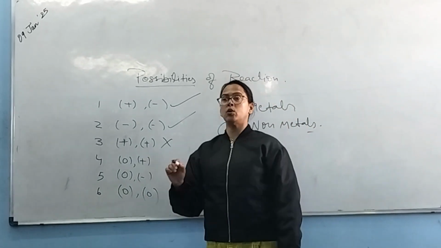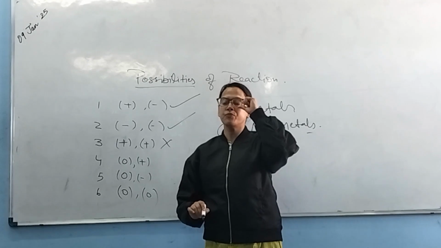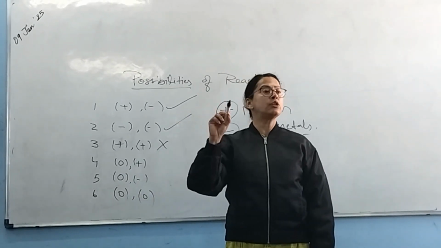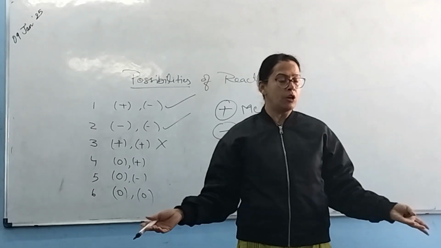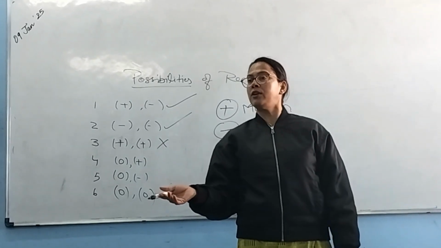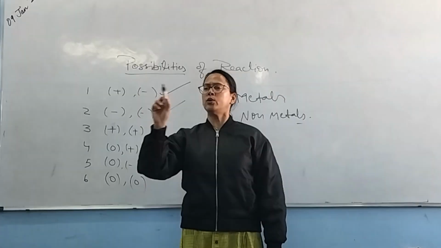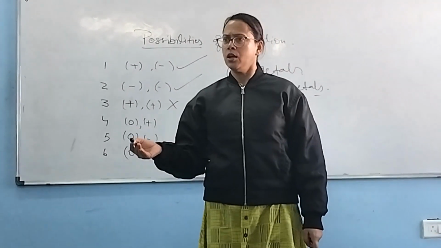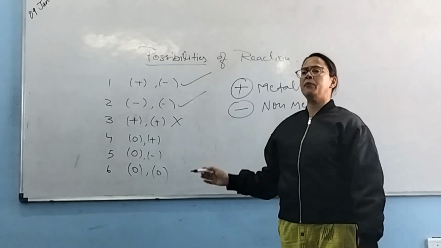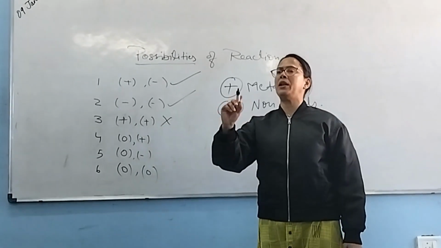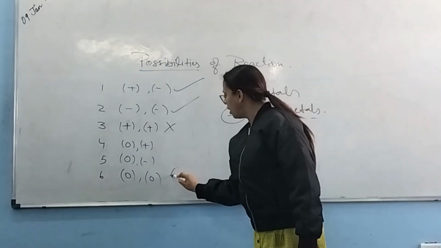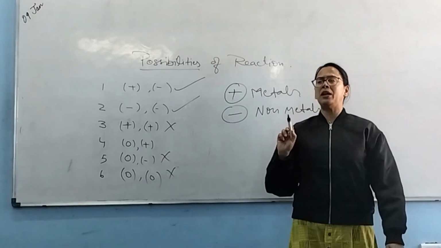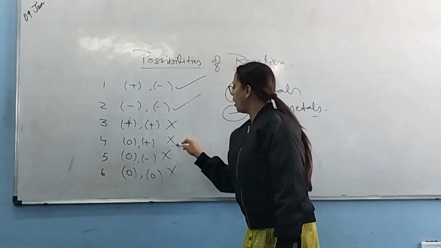At the same time, you all know that 18th group elements are inert gases. They have zero valency. Zero means they do not have the ability to make compounds. If you learn valency through friends, it does not have any ability to make friends. Will the child be able to make friends? No. Zero group elements cannot react. Zero group element cannot react with zero group. Zero group element cannot react with non-metals. Zero group elements cannot react with metals.